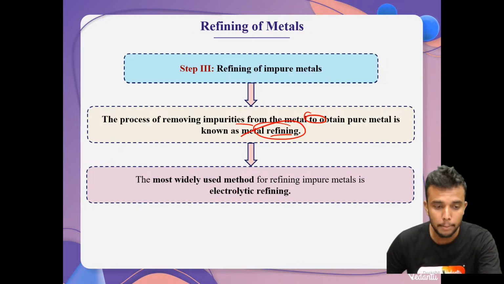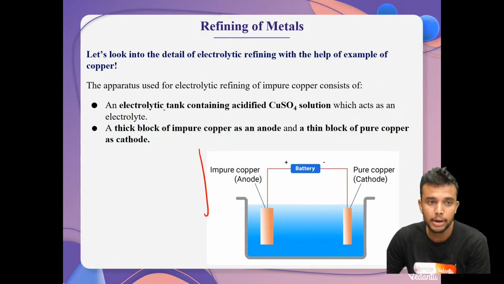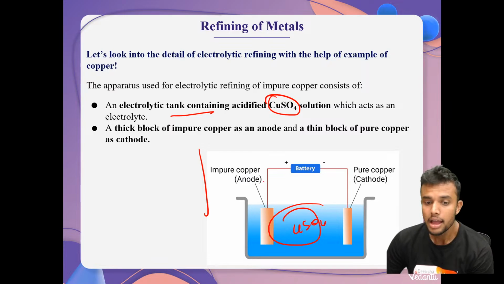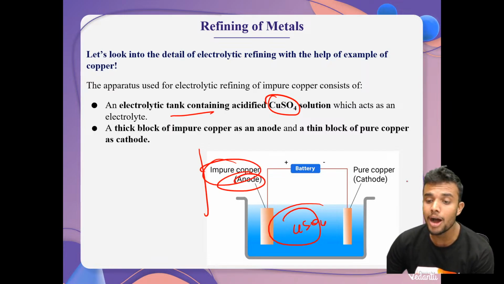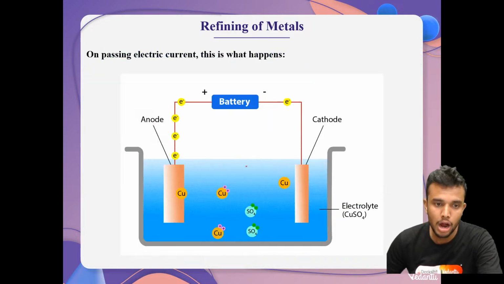In this method, which method do we use most? Electrolytic refining. Here is a schematic representation. An electrolyte tank contains acidified CuSO4 solution. Here one twist is there: we use impure copper as the anode and pure copper as the cathode.